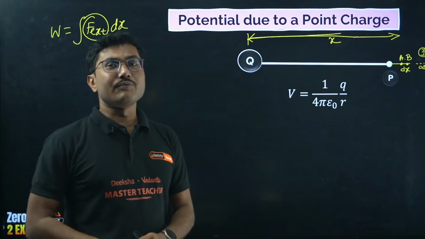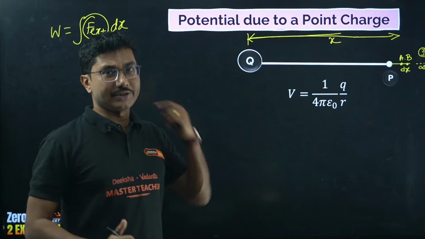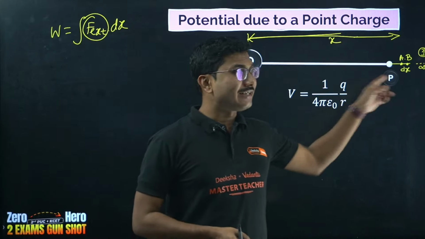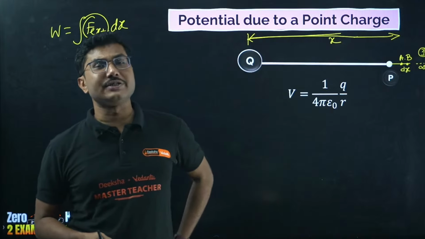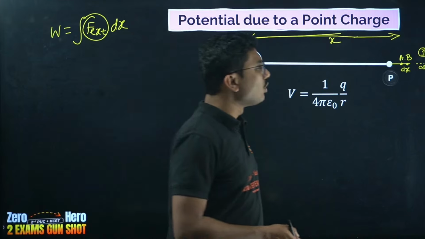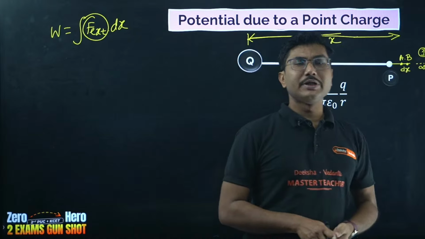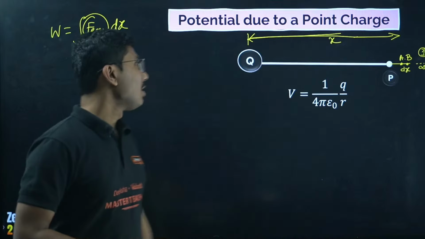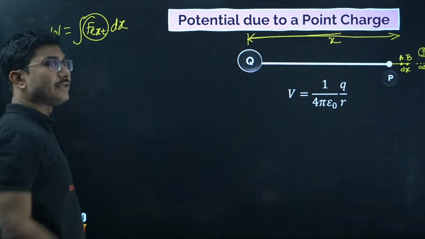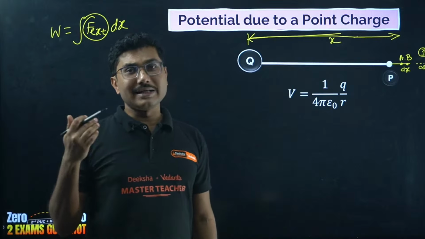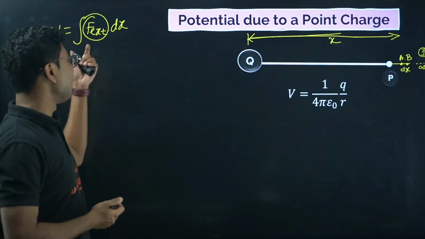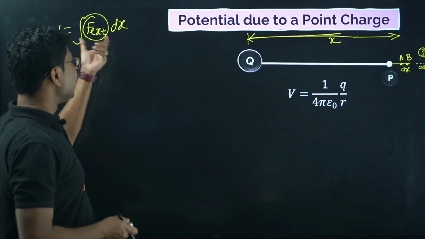And electrostatic force actually changes with distance. So if you take this dx too large, the electrostatic force between these 2 points will vary a lot. So you cannot use the integration formula, which is bounded by the mathematical form, which says that this has to be fixed.